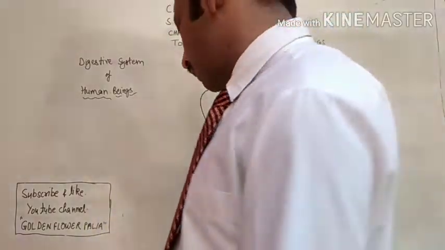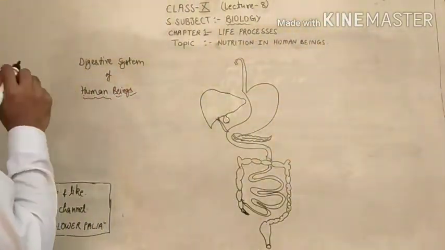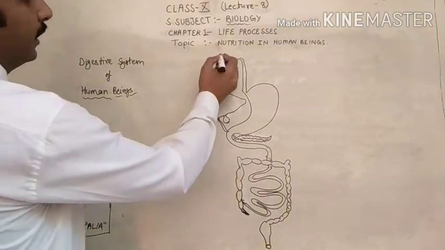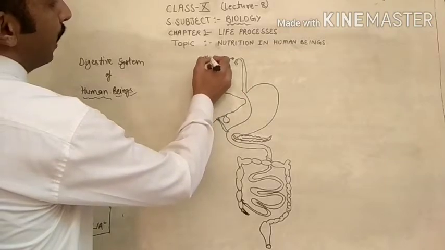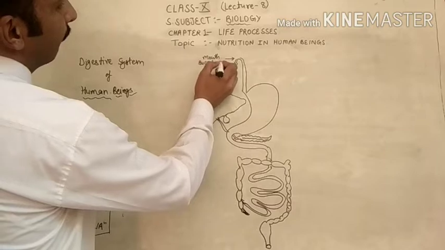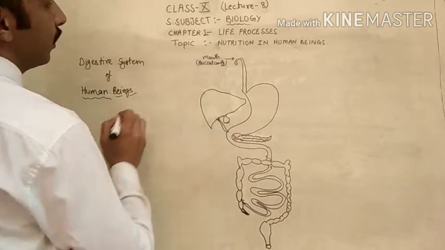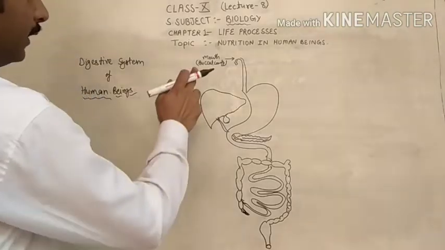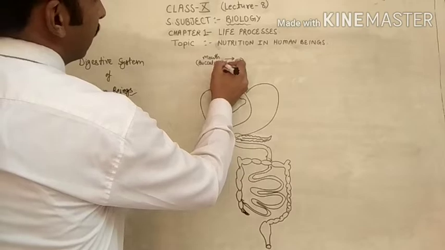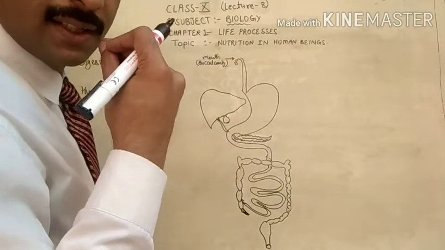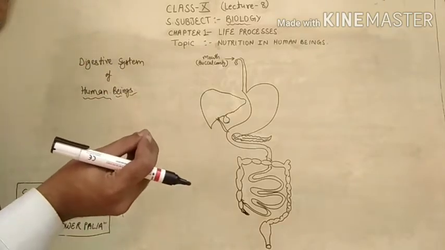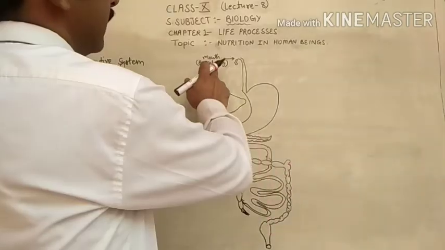So let's begin. This is the digestive system of the human being. It is a typical diagram. This is called the mouth or buccal cavity. In the last video I told you what the buccal cavity is: the hollow space which is present in your mouth is called the buccal cavity.